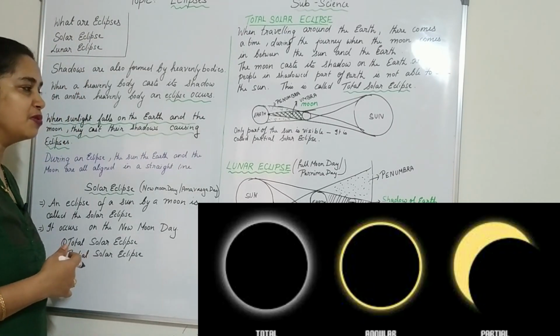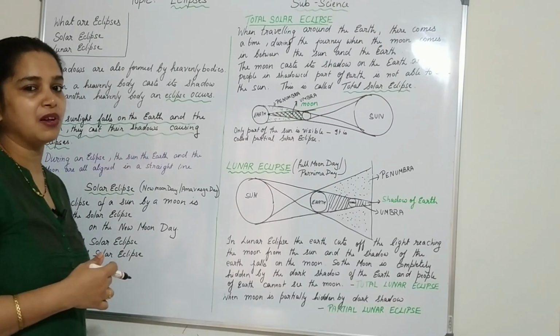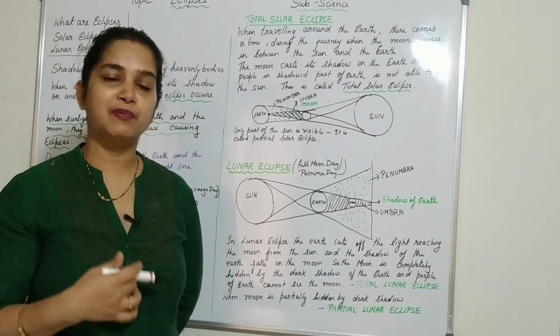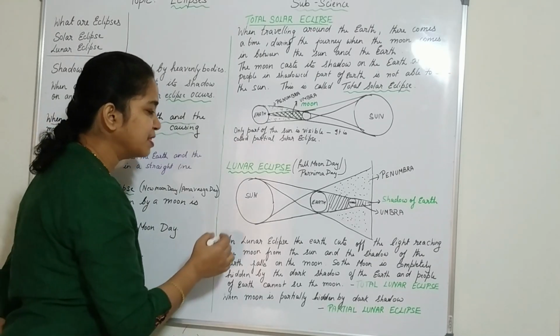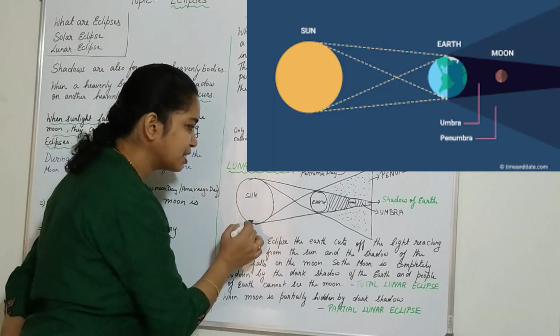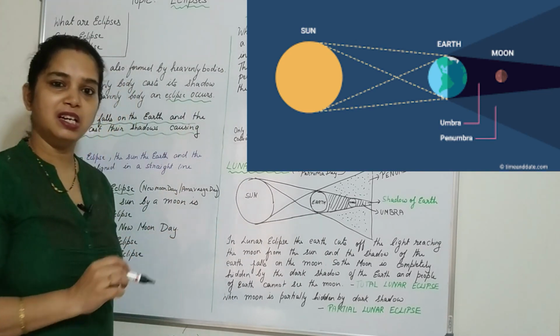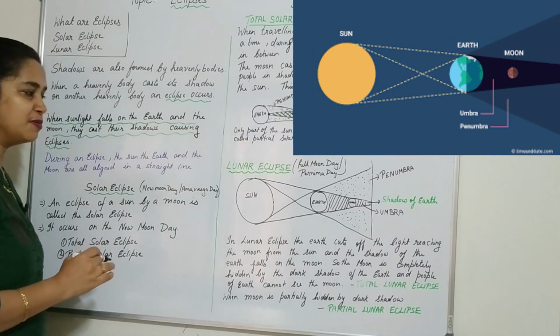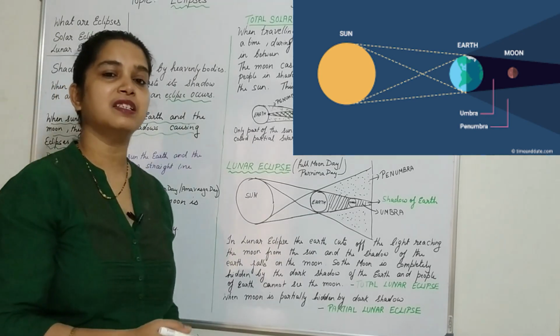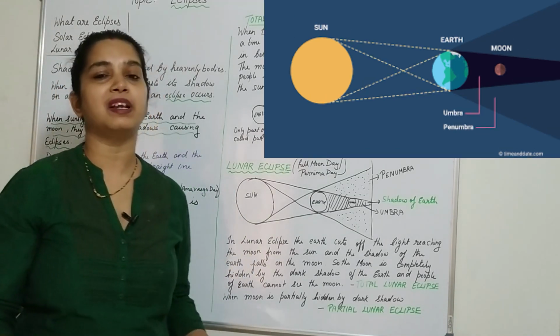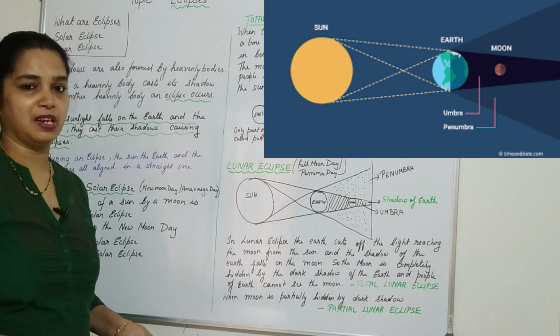Now next is the lunar eclipse or the full moon day, or we call it the Purnima. So here what happens, the earth comes in between the sun and the moon, and the shadow of the earth falls on the moon such that we are not able to see the moon at all during that period of time.